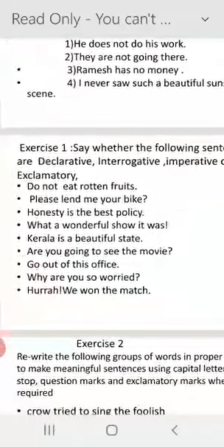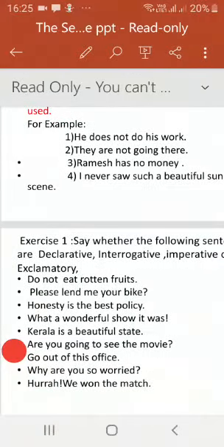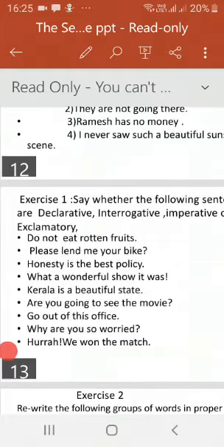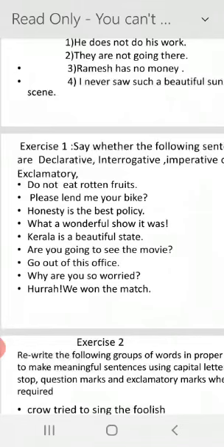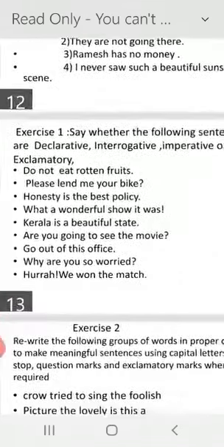Do not eat rotten fruits. It means here is a command or order. Next, please lend me your bike. Here, a request type of sentence. So it is also an imperative sentence.